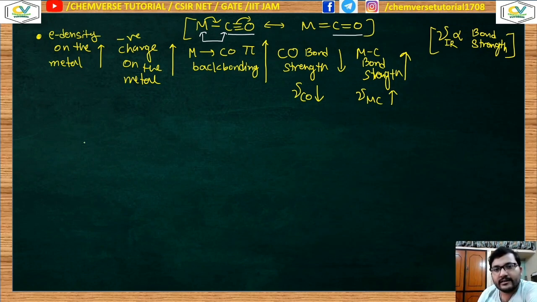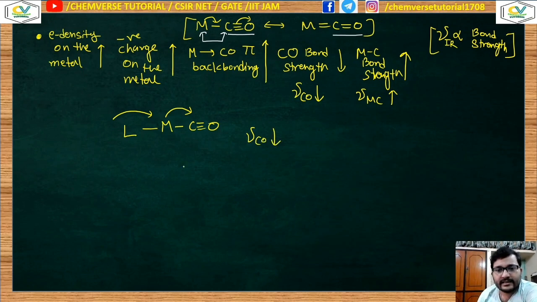And in the previous class we learned the effect of the spectator ligand. In today's questions you will get some more questions about the spectator ligands, then you can identify how we apply them. The logic was that if the ligand, which is a spectator ligand attached to the same metal, donates electron density to the metal, it will in turn increase the electron density around the metal. So it will promote the back bonding. If the back bonding increases, then automatically the carbonyl stretching frequency will decrease.